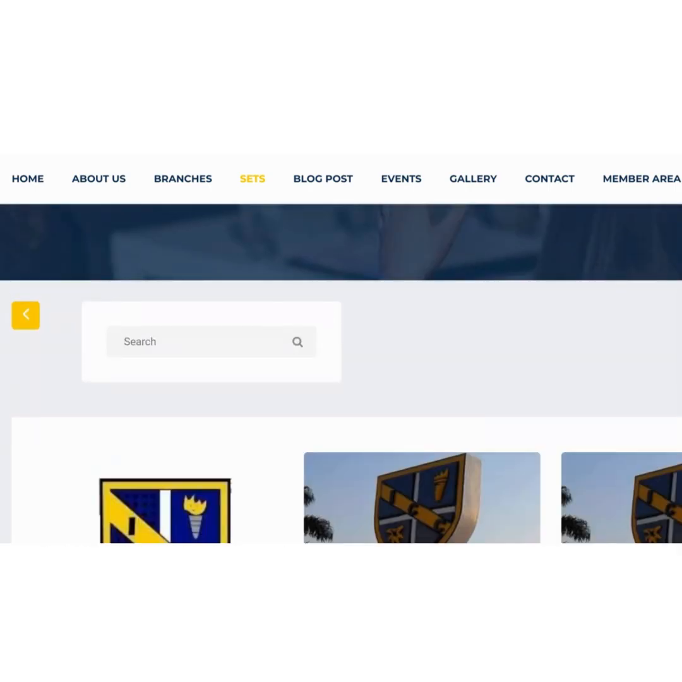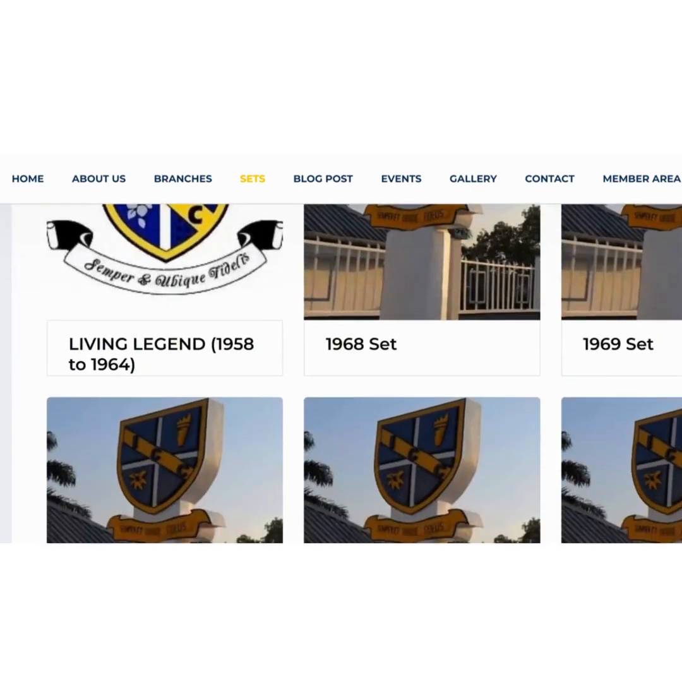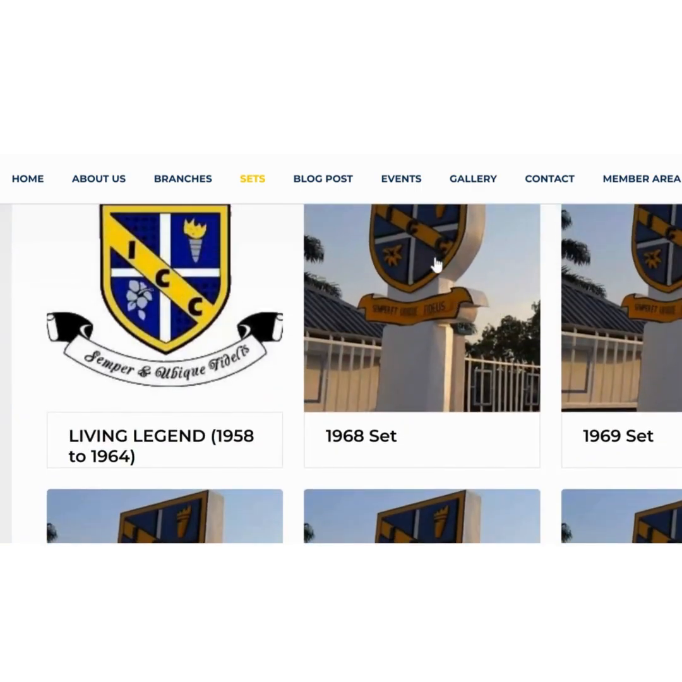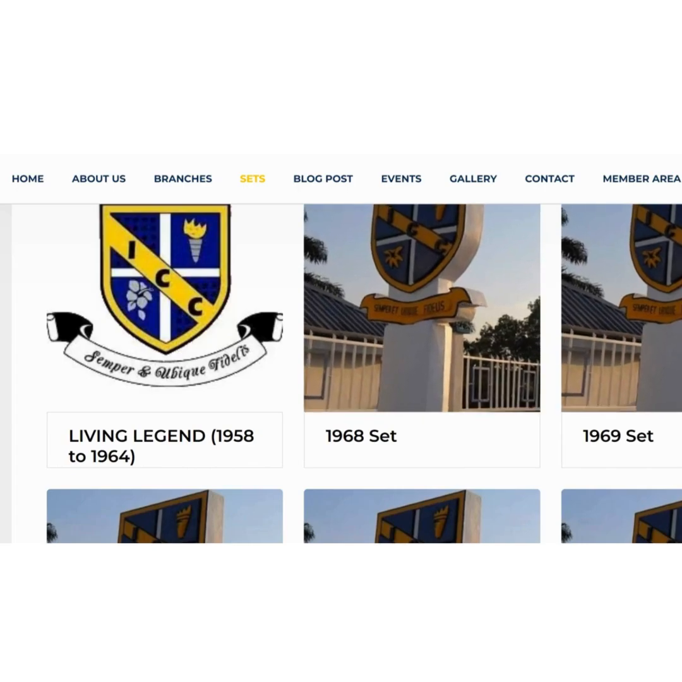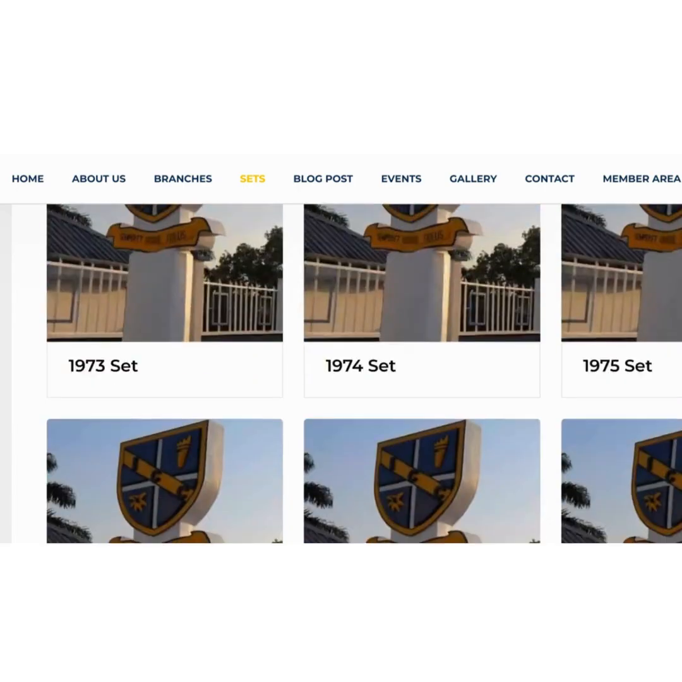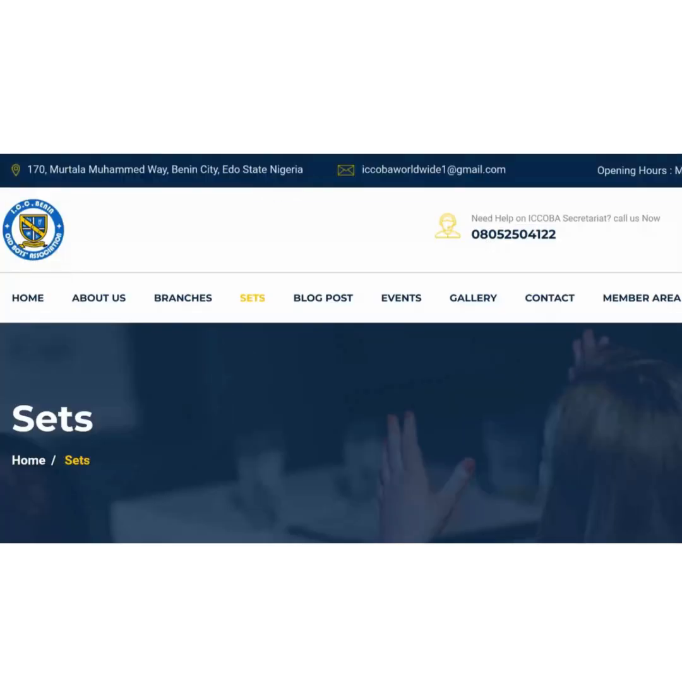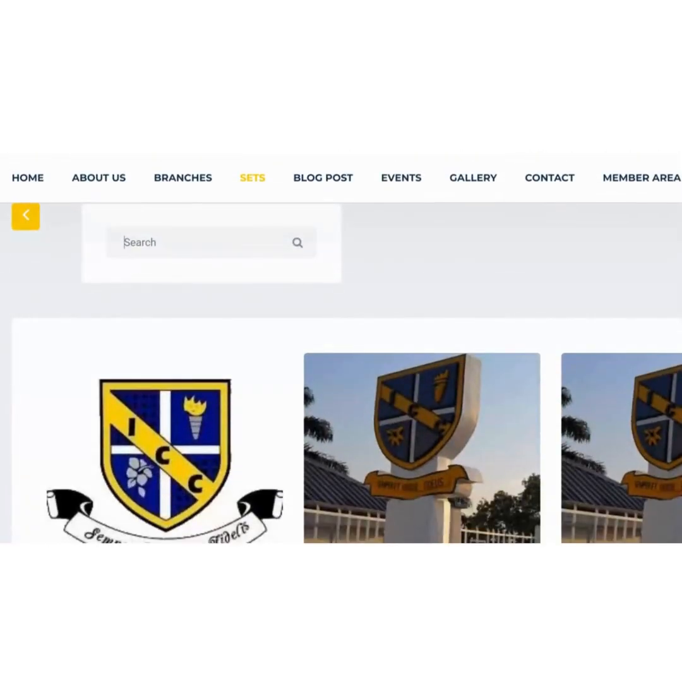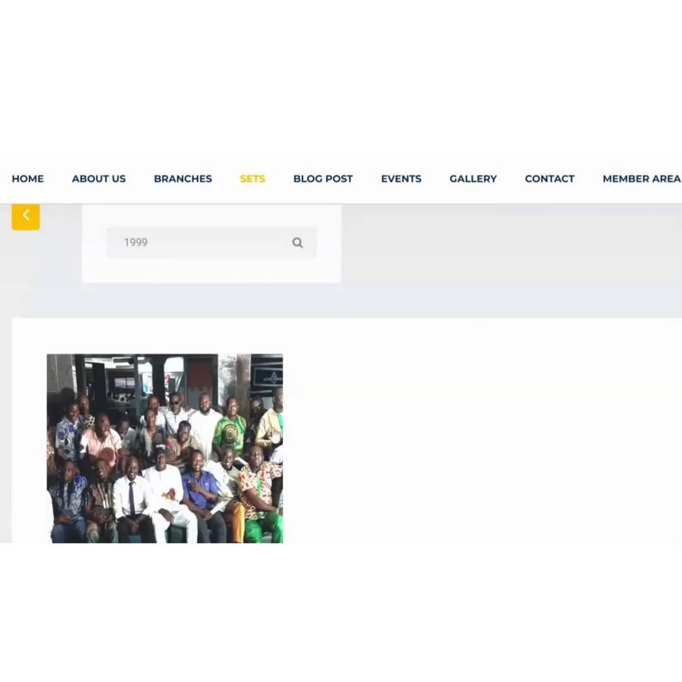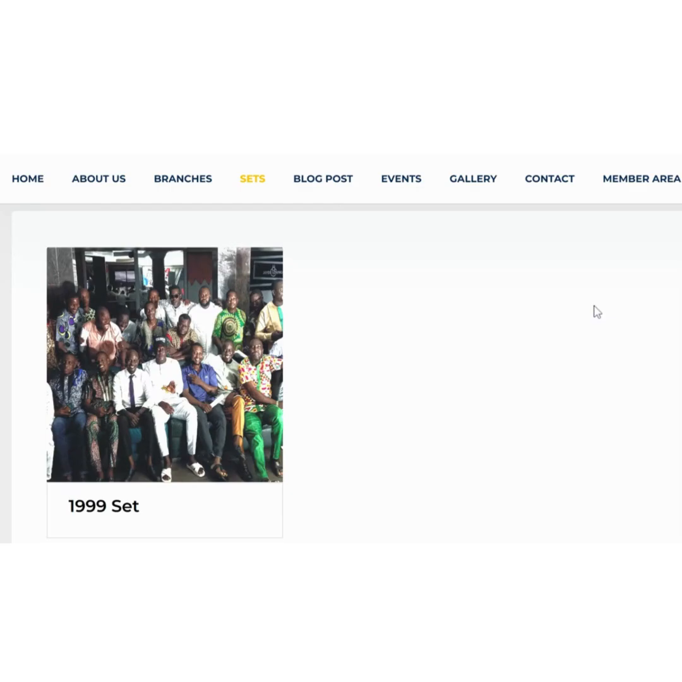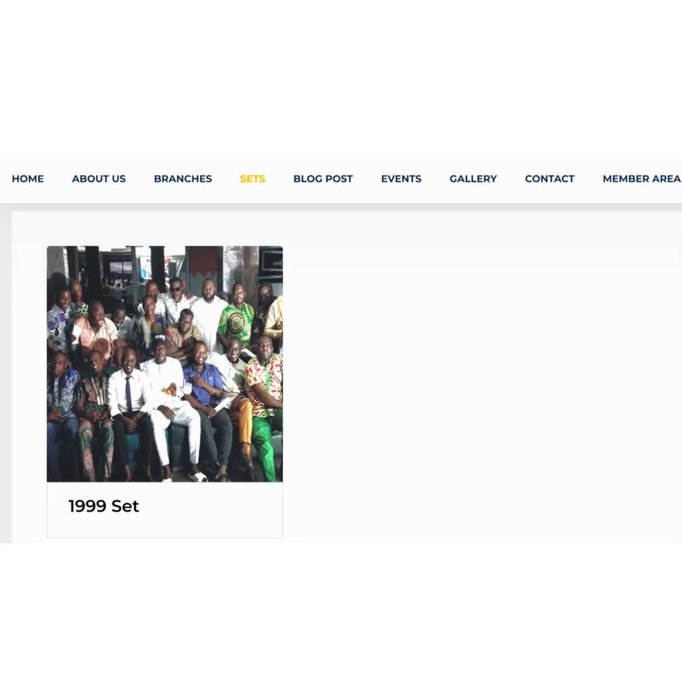This image is a placeholder. If you see this image, know that your set has not uploaded the image for your set. So go ahead and learn how to upload it. So let's open 1999. Now this set has uploaded their own image. This is their image. You can select any image for your 1999 set. So let's click on 1999.